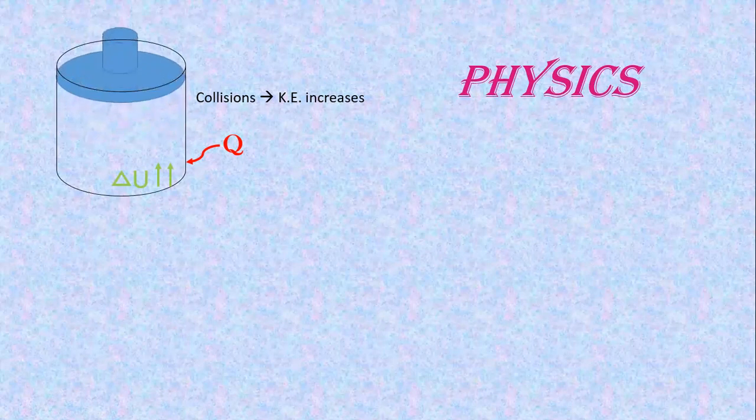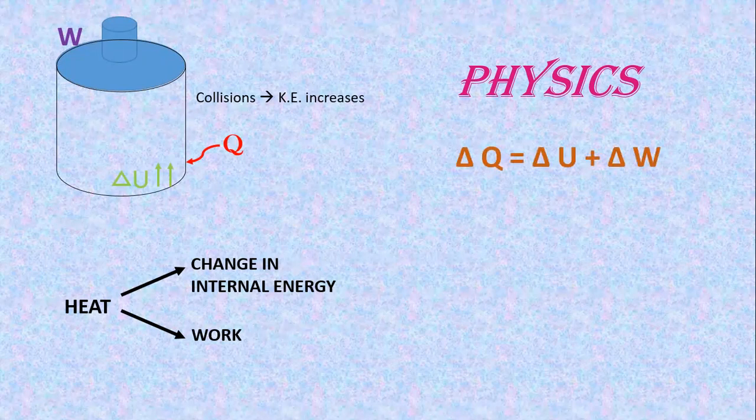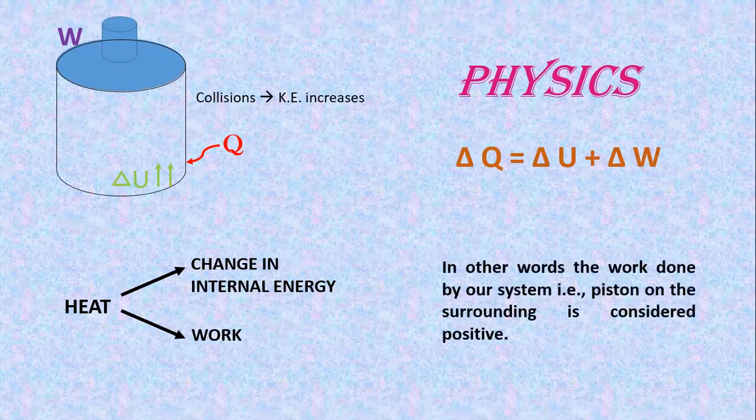When Q amount of heat is supplied, the collisions lead to increase in kinetic energy, and the internal energy increases, and the piston moves up. This piston does some work on the surrounding. Thus, we can infer two things. The heat in this system contributes to the change in internal energy and work. Thus, delta Q is equal to delta U plus delta W. And we can also infer from this formula that the work done by our system, that is the piston on the surrounding, is considered positive.